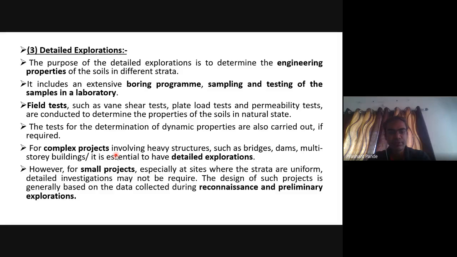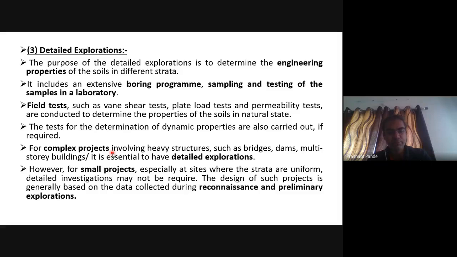Also, this includes field tests such as vane shear test, plate load test, and permeability test, which are conducted to determine the properties of soil in natural or undisturbed state. Tests for determination of dynamic properties are also carried out if required.